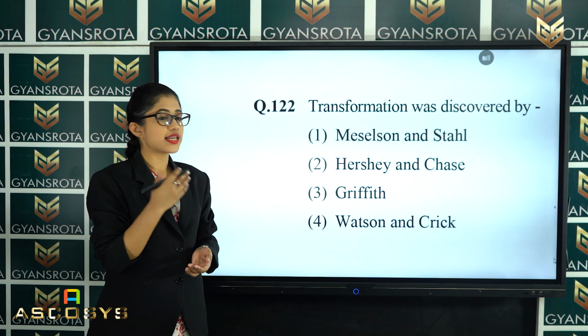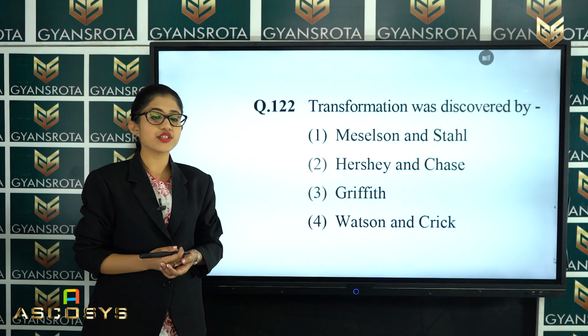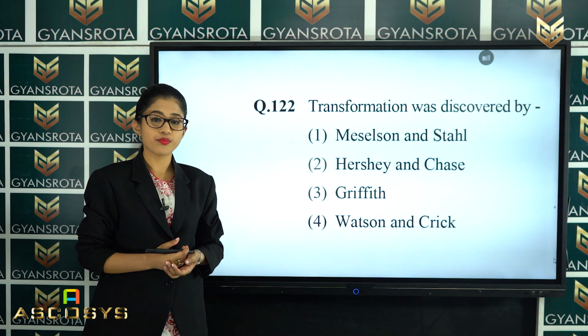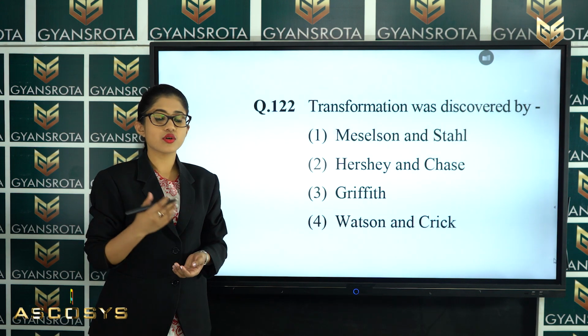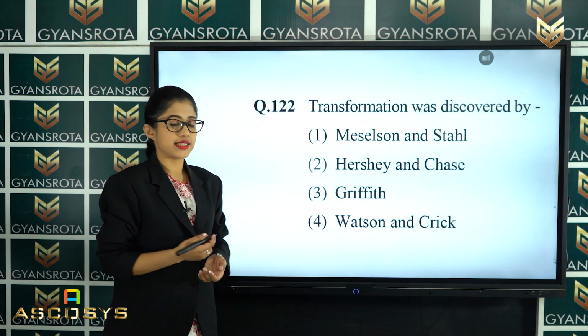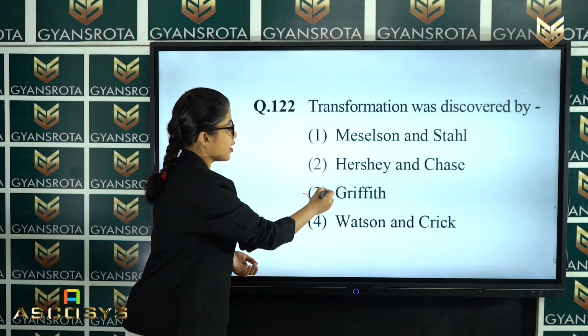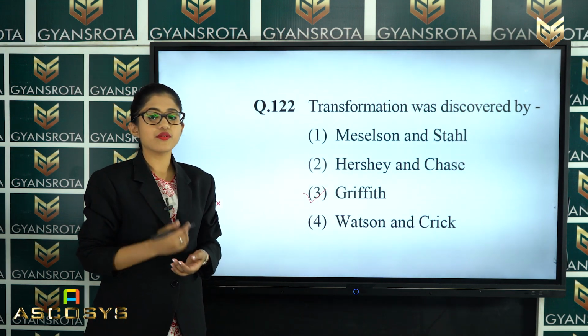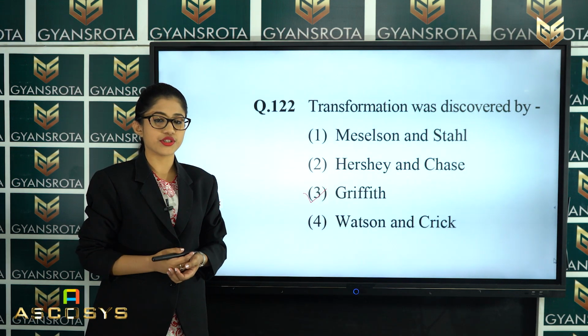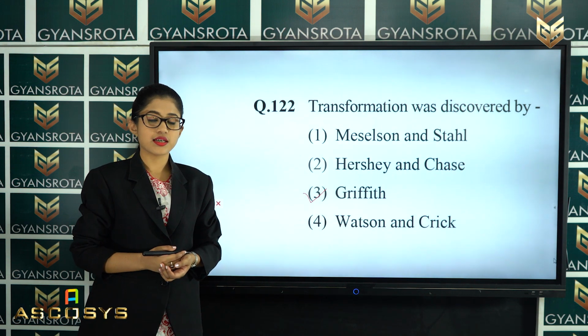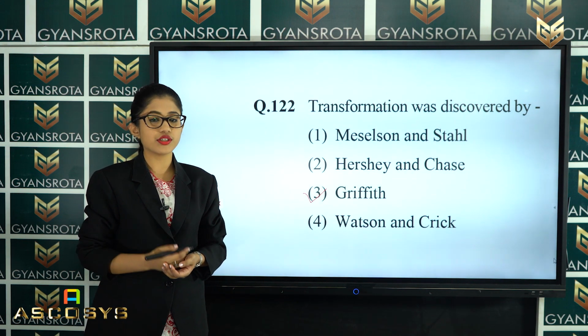So, in this question, it has asked that transformation was discovered by whom? Options are given. So, what is the correct answer? That is option number 3, Griffith. So, Griffith has discovered the transformation. So, this is the correct answer. Now, let's move on to the next question.